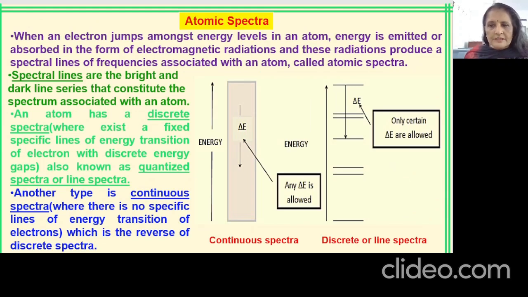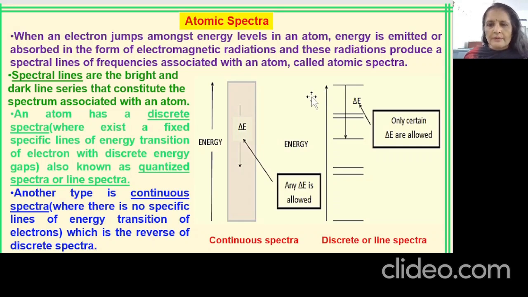Now let us see atomic spectra. How is it formed? As I've told you just now, when an electron jumps amongst energy levels in an atom, energy is emitted or absorbed in the form of electromagnetic radiation. And these produce particular lines of particular frequency, forming what is known as atomic spectra. An atom has a discrete spectra, that is, you will get specific lines of energy transition with discrete energy gaps. This is known as quantized spectra or line spectra.